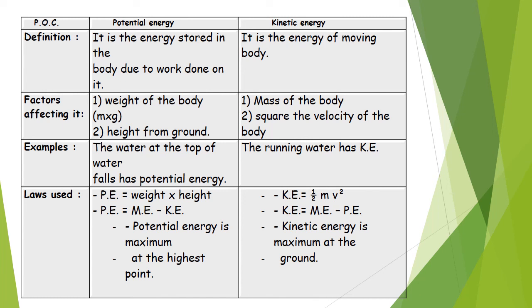So potential energy is maximum because potential energy is directly proportional to height. The rule used to calculate the kinetic energy equals half times mass times velocity squared. Or another rule: kinetic energy equals mechanical energy minus potential energy. And kinetic energy is maximum at the ground.